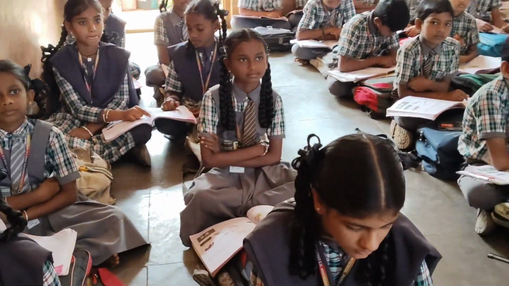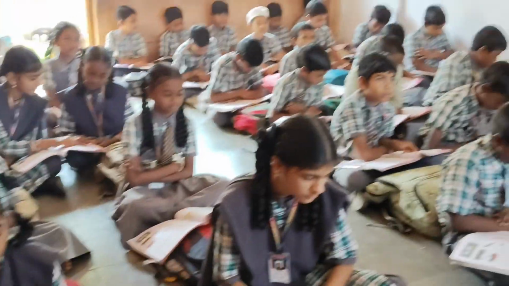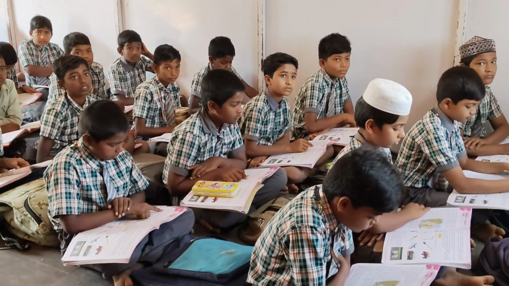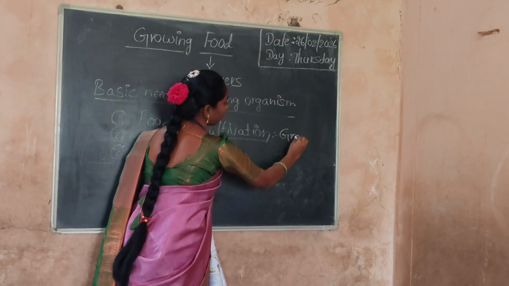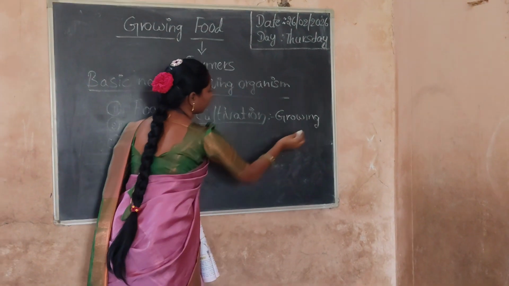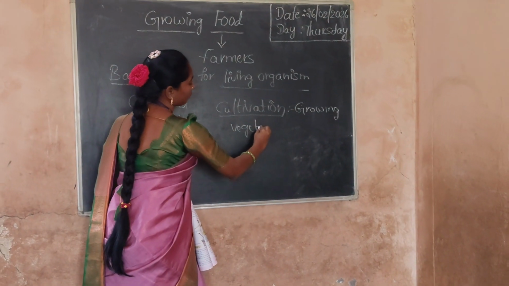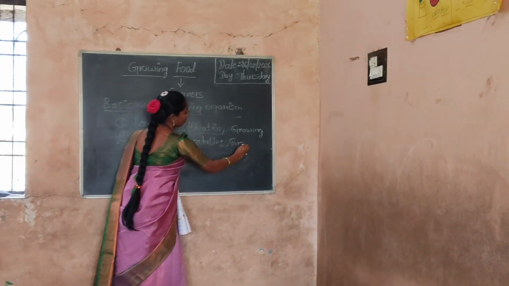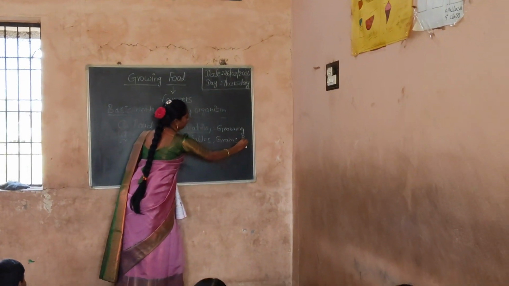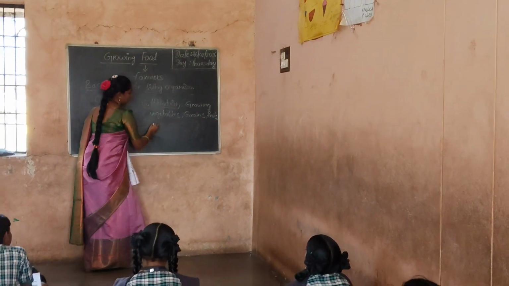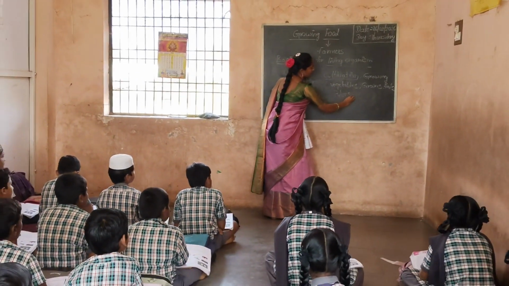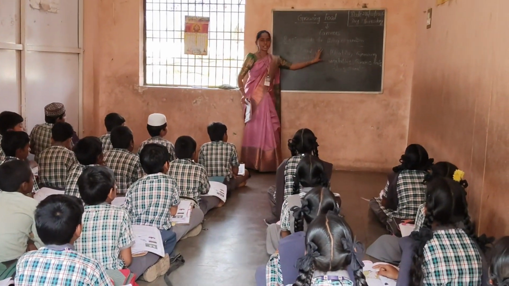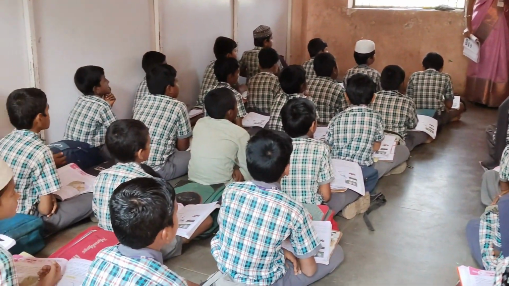The growing of vegetables, grains and even fruits is called cultivation. So what is the definition of cultivation? Growing of vegetables, grains, fruits, and also pulses and cereals. So this process is known as cultivation. Okay? Do you understand? Yes.